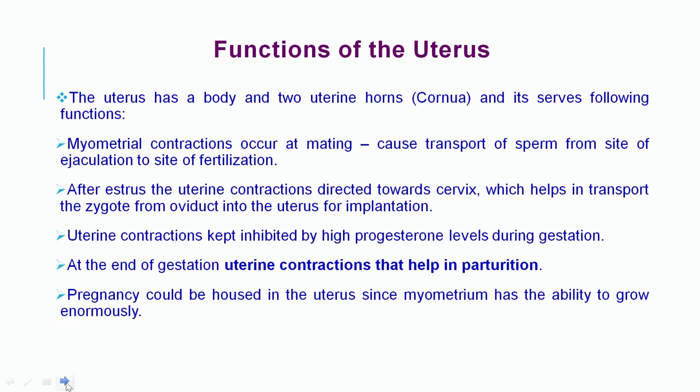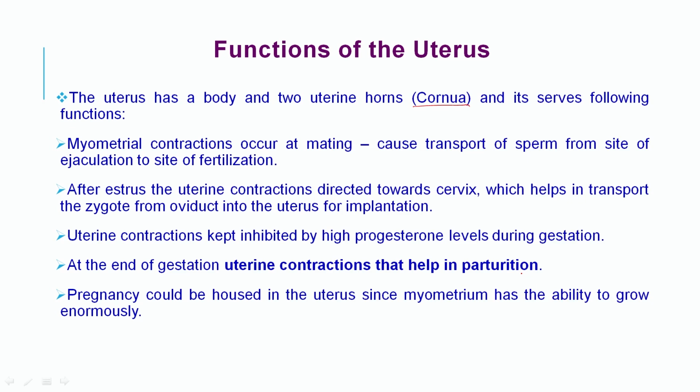Coming to the function of the uterus: the uterus has a body and two uterine horns, called cornua, and it serves the following functions. Myometrial contraction at mating causes transport of the sperm from the site of ejaculation to the site of fertilization. After estrus, uterine contraction is directed towards the cervix, which helps transport the zygote from the oviduct into the uterus for implantation. Uterine contraction is inhibited by high progesterone levels during gestation. At the end of gestation, uterine contractions help in parturition.